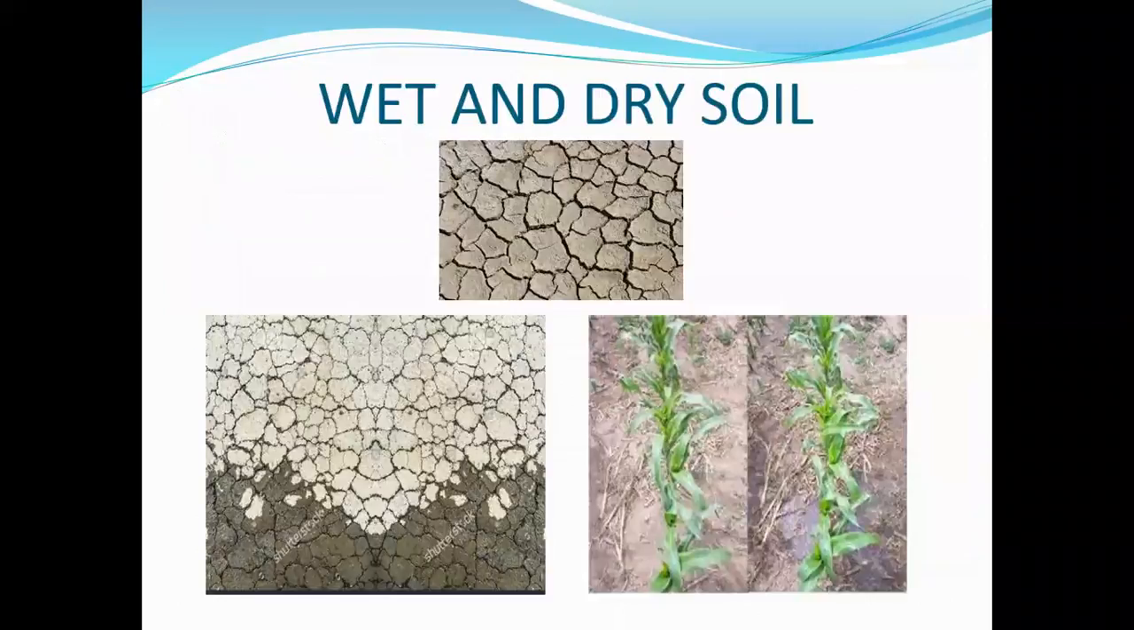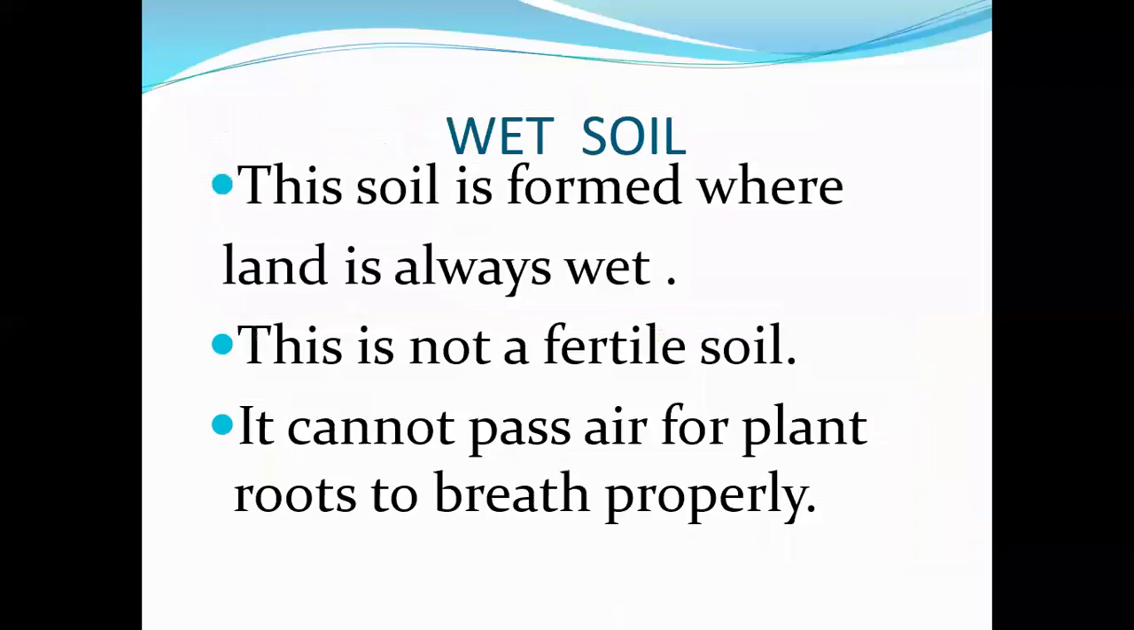So the first one is wet and dry soil. These wet and dry soils look like this. Dry soil is very cracked and there are many spaces in it. And wet soil is always wet ground. Wet soil is formed where land is always wet. The second point is that this is not a fertile soil because there is too much water in that soil. And third, it cannot pass air for plant roots to breathe properly.